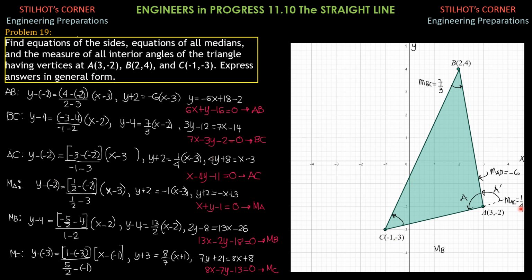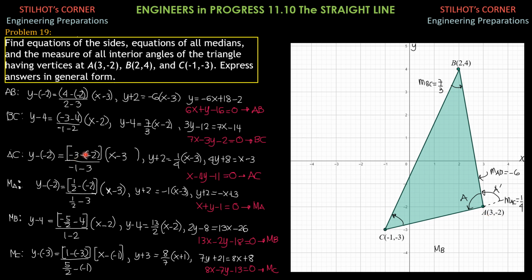For AC, this is point 1, this is point 2. So y minus y1, y minus negative 2 equals the slope, which is negative 3 minus negative 2 over negative 1 minus 3, times quantity x minus x1, so x minus 3.